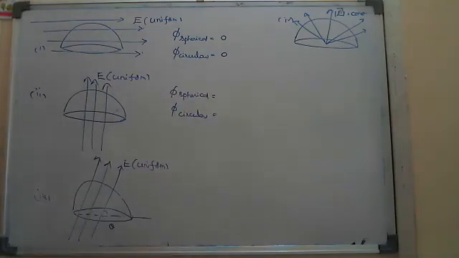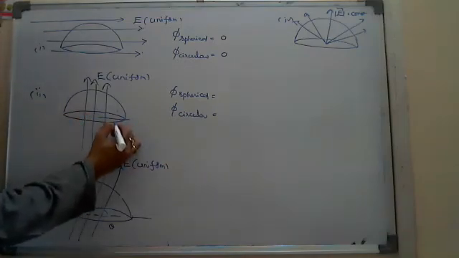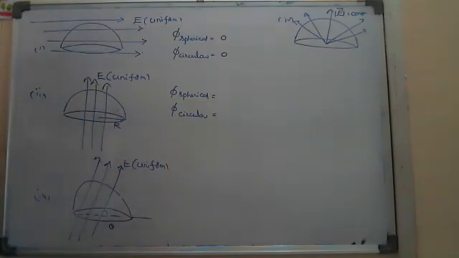Circular is ES, spherical minus ES. ES, where S is area. Which area? Suppose if I give the radius as r, 2 pi r square. Are you saying 2 pi r square? 2 pi r square, sir. Here you did the mistake.